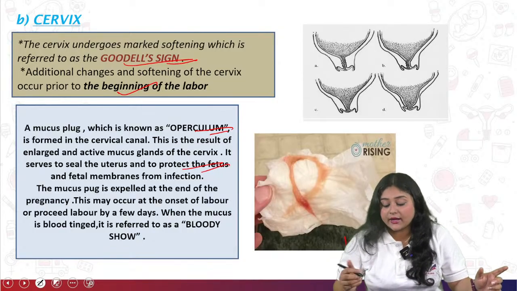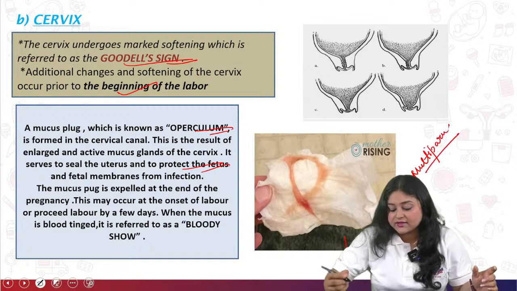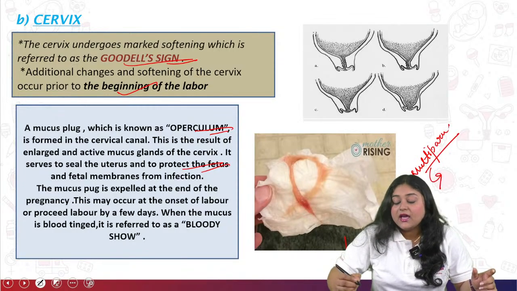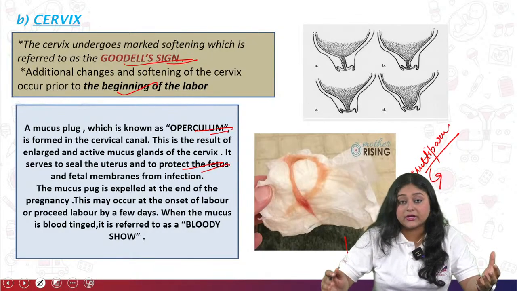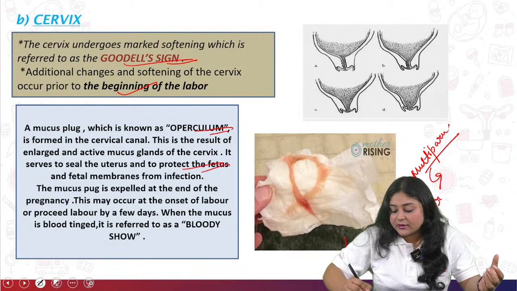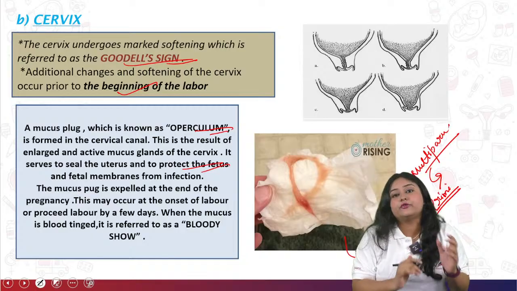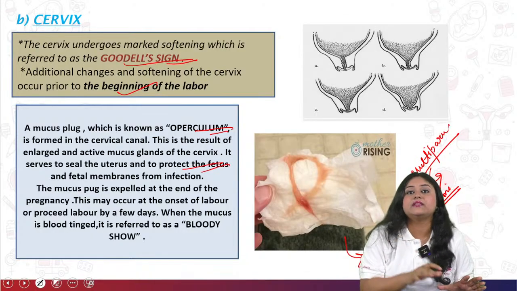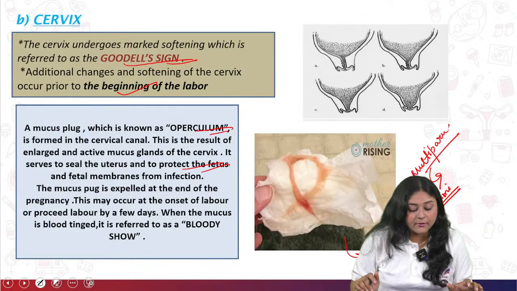For the multipara woman, remember, this mucus plug is expelled from the uterus during labor or at the onset of labor. But for the primigravida mother, it's expelled up to 24 hours before labor as well as during labor. So this is the difference between the multigravida and the primigravida mother.